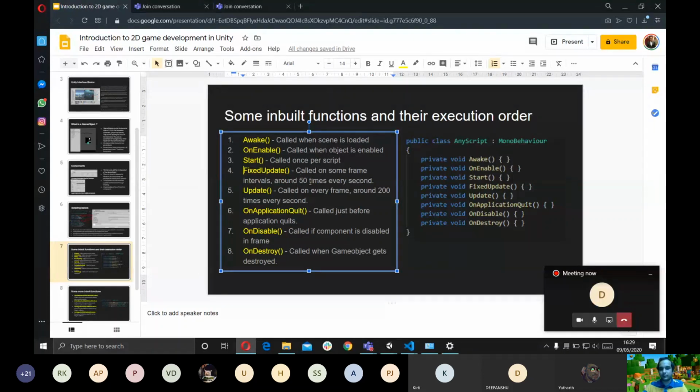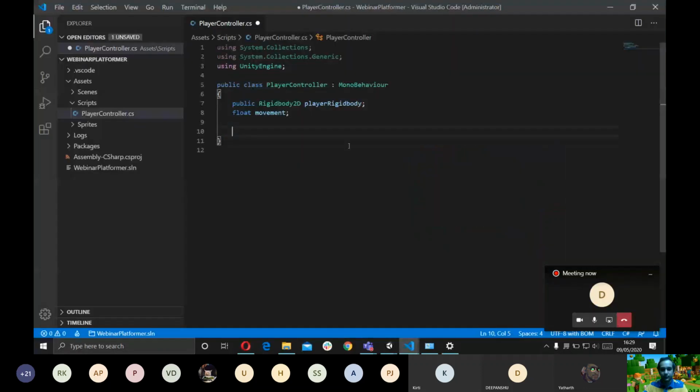If you're doing something as simple as just moving the player left and right, you don't need it to be updated 200 times every second. That's just overkill. It's going to take up a lot of processing power and not have any different effects than it's going to have in FixedUpdate. So what we're going to do is use the FixedUpdate function for the player controller here. I'm just going to declare it here.